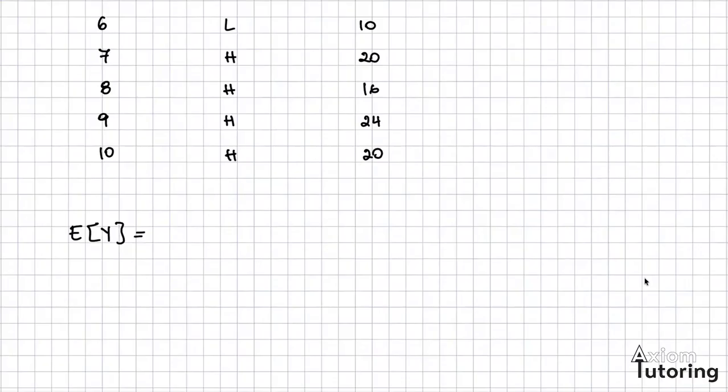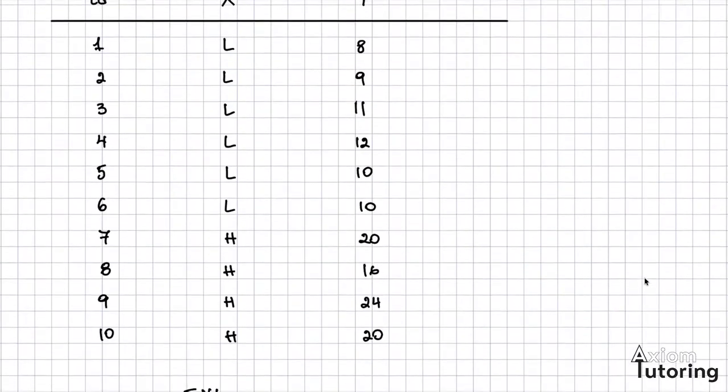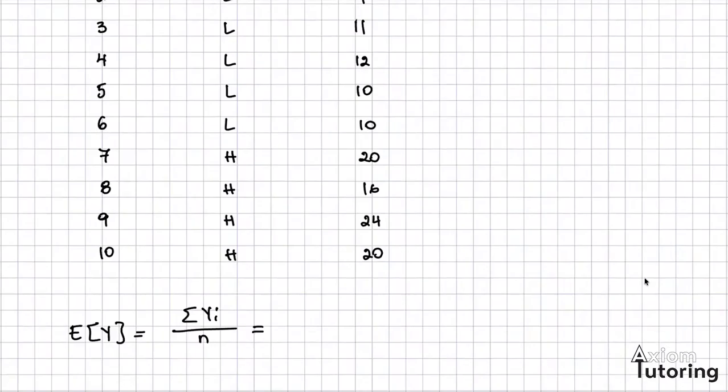So we would have to find the sum of all the y's in here divided by the number of observations that I have. You don't have to do all the computations in here. The sum of y for this particular case is 140, and divided by 10, the average in this case is going to be just 14.